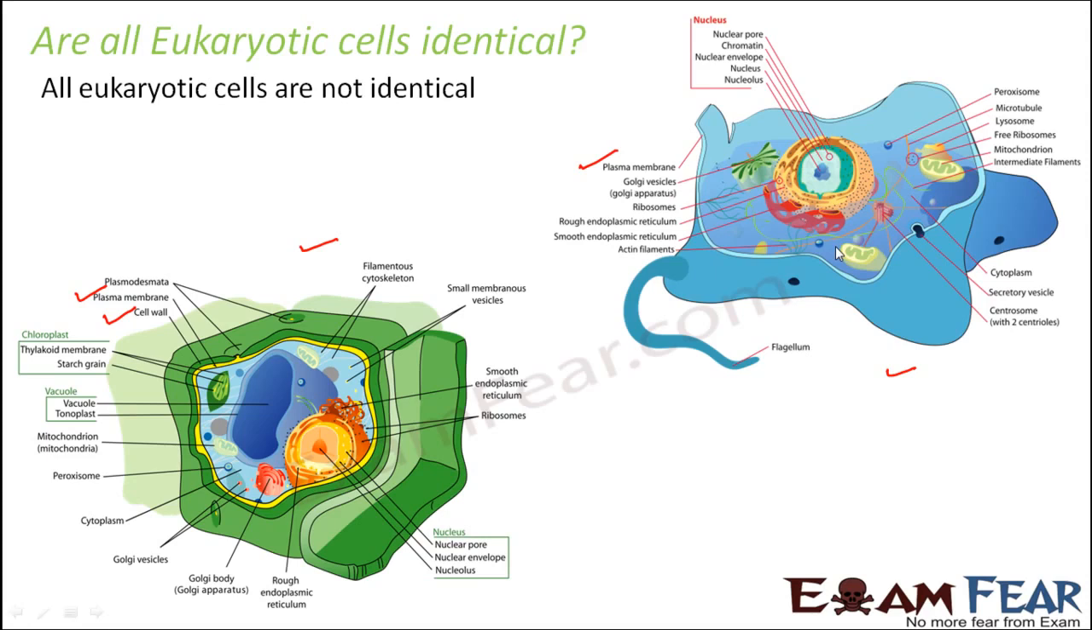So we cannot say that all eukaryotic cells will be exactly identical. Once we go through all the different cell organelles, then at the end we will look at the differences between plant cell and animal cell, because then you will be able to understand the cell organelles I am talking about.